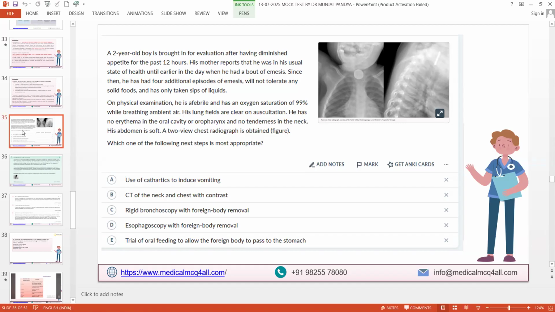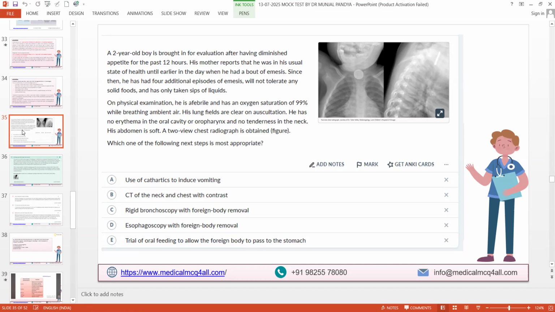On physical examination, he is afebrile, oxygen saturation is 99% while breathing ambient air. His lung fields are clear on auscultation. He has no erythema in the oral cavity or oropharynx and no tenderness in the neck. His abdomen is soft. A 2-view chest X-ray is obtained, which is there on the right upper corner of the slide. So you can see the X-ray.